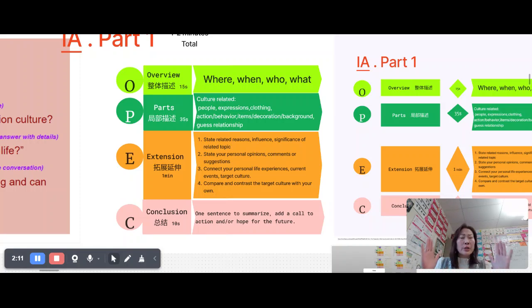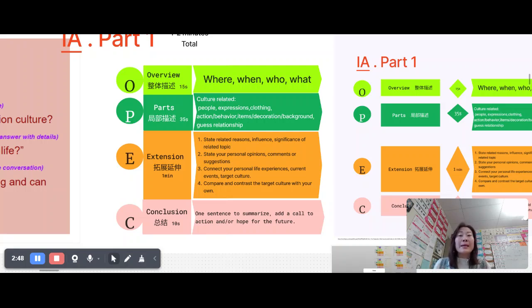You're going to take a look at this picture. What are the people doing? What kind of expression do they have? What kind of clothing? But do not use the whole time to describe that they wear this kind of socks, this kind of clothes. That's only a small part of it. Pick the most important, most eye-catching items to talk about. Did you notice any behavior, action, and item or decoration in the background that is outstanding, different, and worth talking about? What do you think the relationship of the people in the picture is? So these are the parts. Do it quickly, not taking a lot of time, especially if you're ab initio.